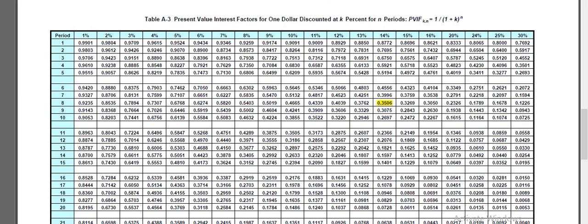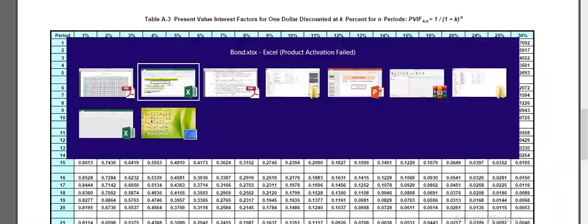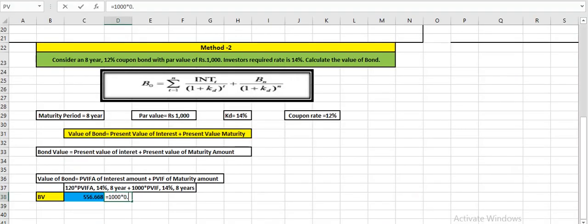So we will multiply 1000 with the lump sum factor 0.3506. Whatever we have, this will be considered as present value of maturity.